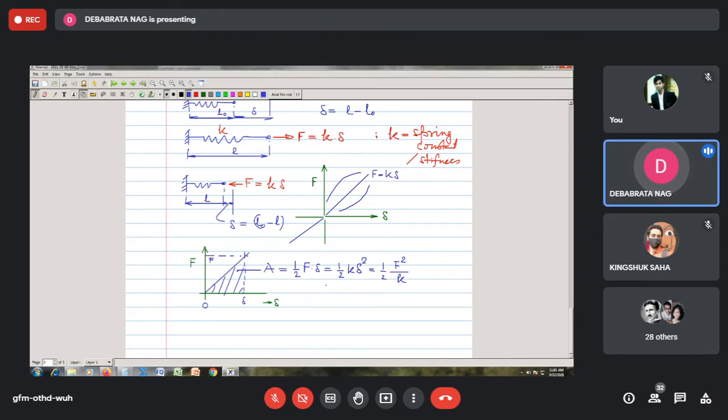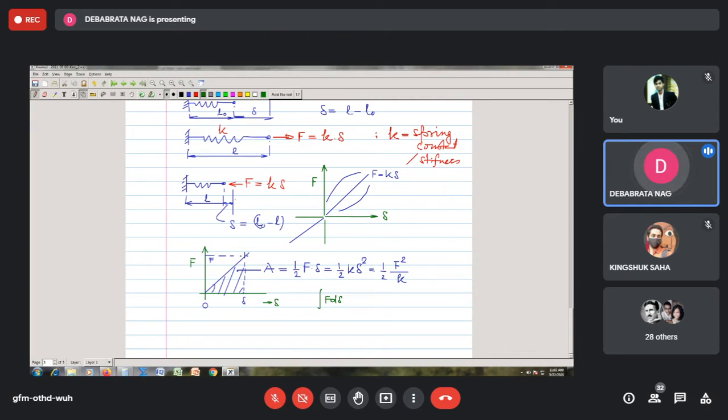And this area actually defines this in the language of calculus. Basically, you see this is integration F d delta. That means this is the area under this F versus delta curve. So this F d delta is actually representing the work done by the spring force.